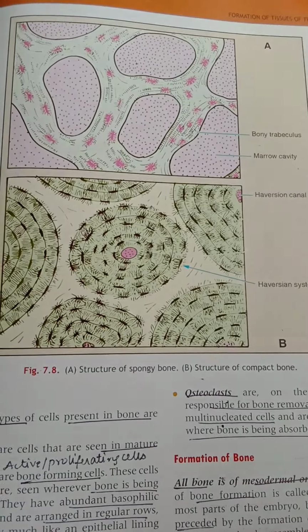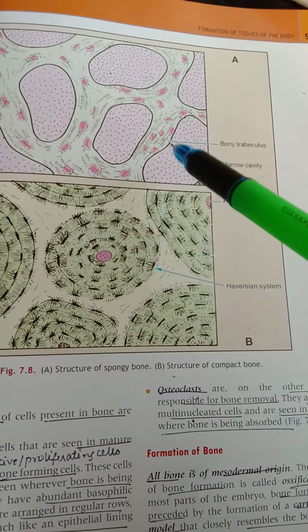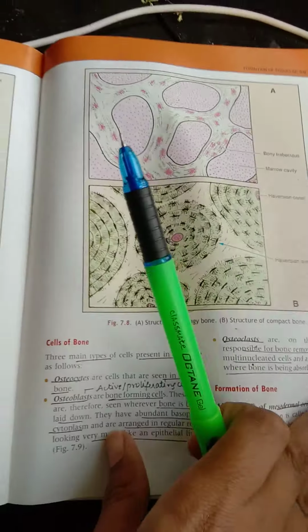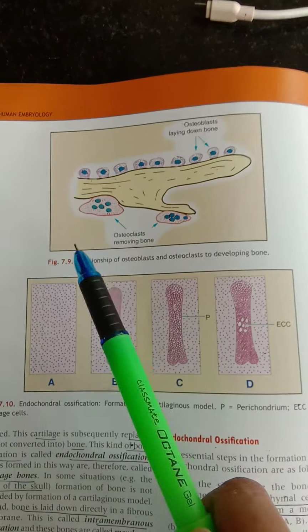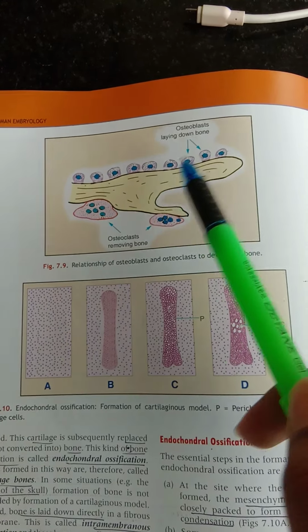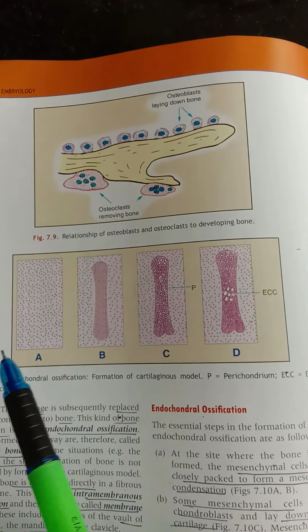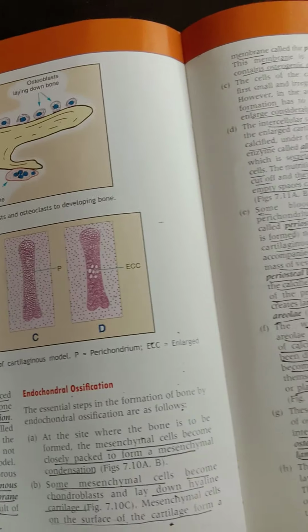Actually, we have already discussed all this detail in our histology. So let us check out the labeling. So this is the bony trabeculae, marrow cavity, Haversian canal, Haversian system, right? And here the relationship of osteoclast to developing bone, osteoclast removing bone. We know that osteoblast is laying down the bone. And you can see the endochondral ossification, that is how the cartilage is forming the bone here, right? So finally the bone has formed here.